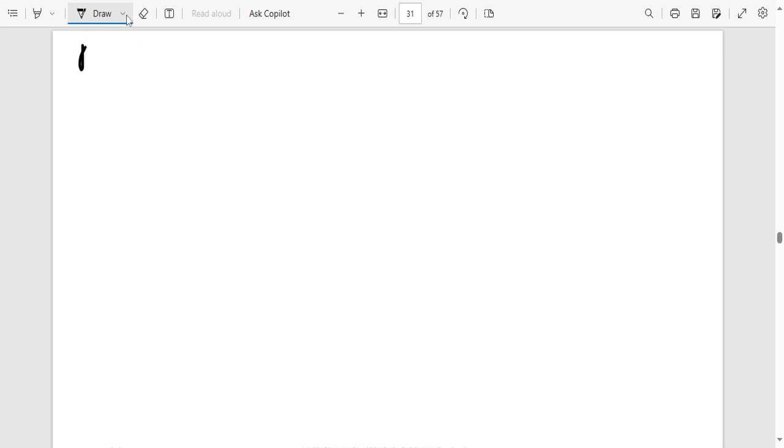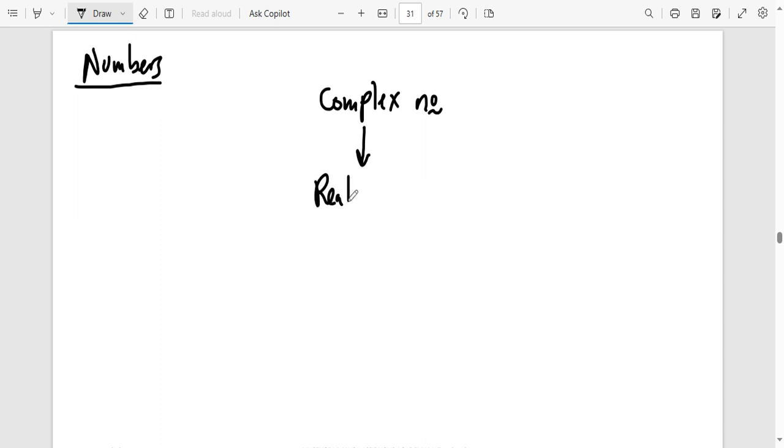So when we are talking about numbers generally, the biggest set of numbers that we have is real numbers. Okay, real, not really real numbers. This is not the biggest. So the biggest set of numbers that we have is complex numbers. Now, real numbers are going to be a subset of complex numbers. They are just inside complex numbers.